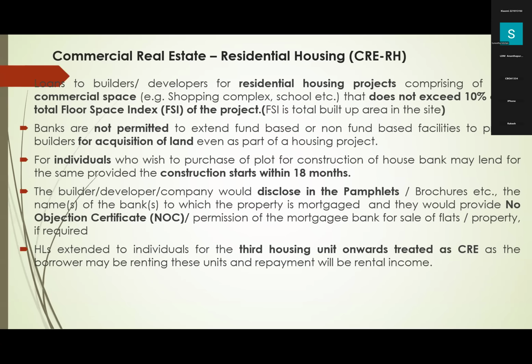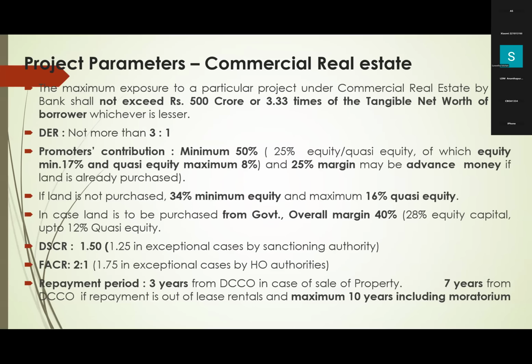So here more than 50% of repayment will be rental receipts. That is why if you are giving loan to individuals for third house units, then it is commercial real estate. That is why for a third unit onwards, we will charge 0.25 or 0.5% more interest. Right?